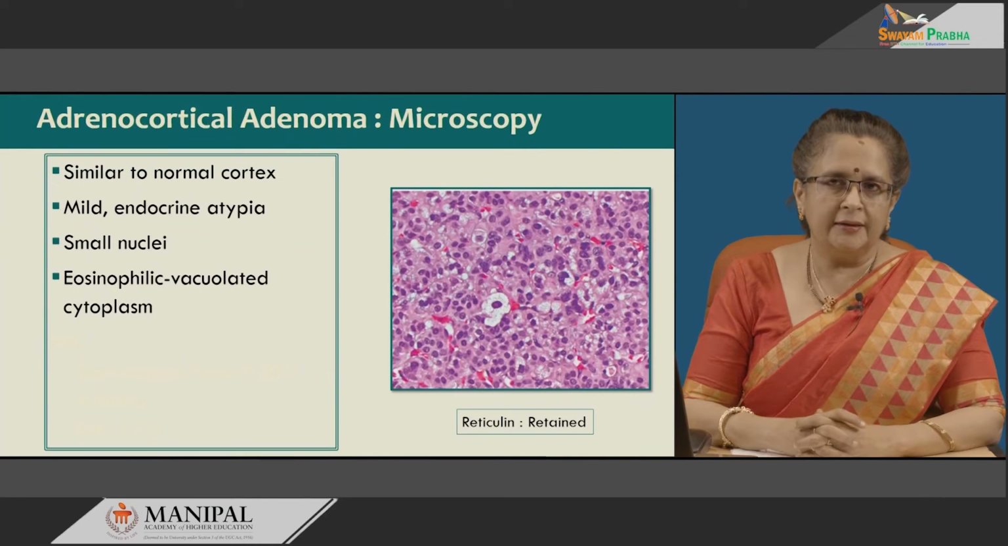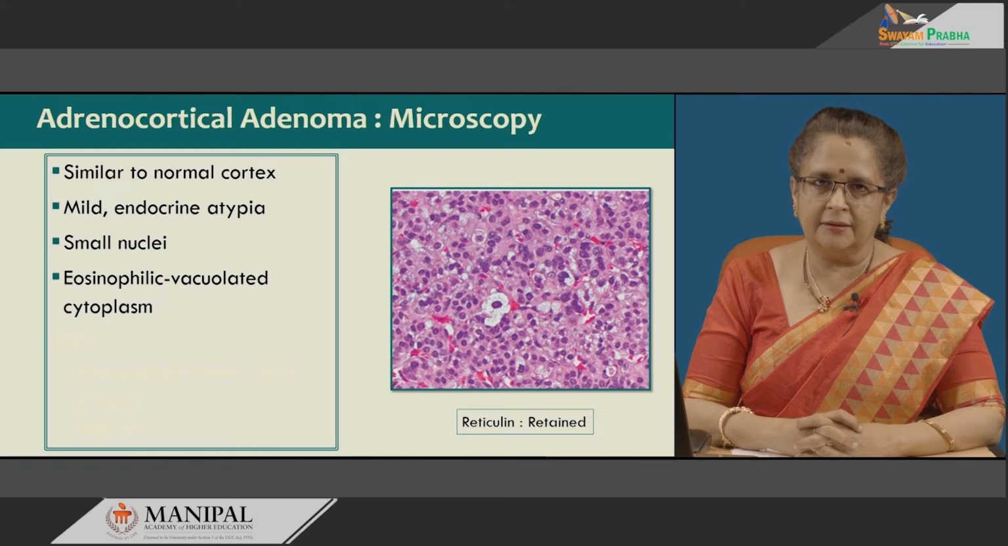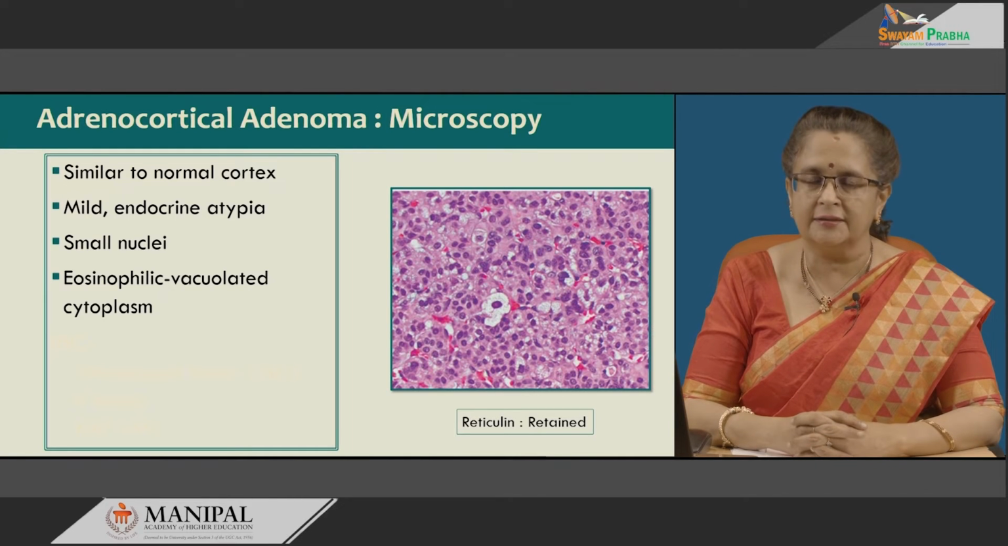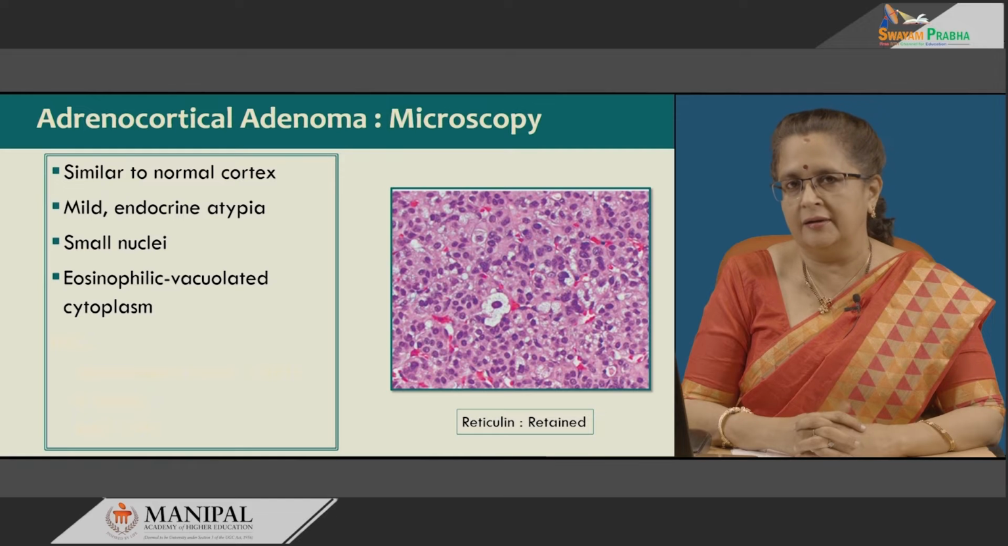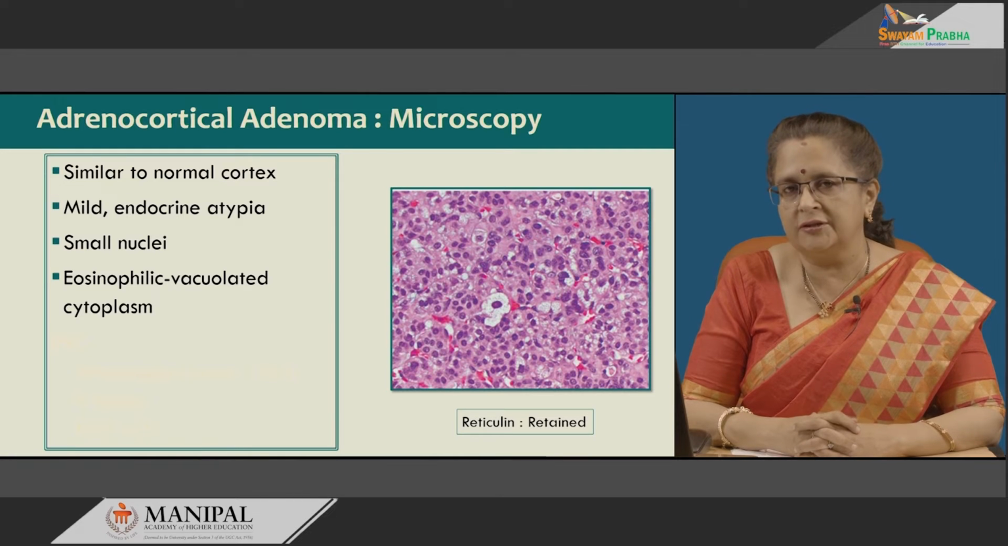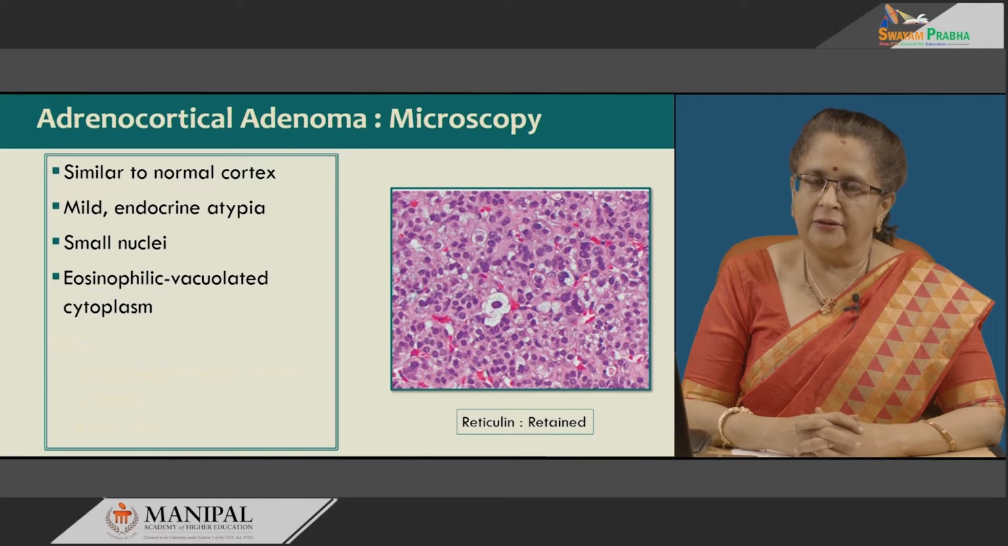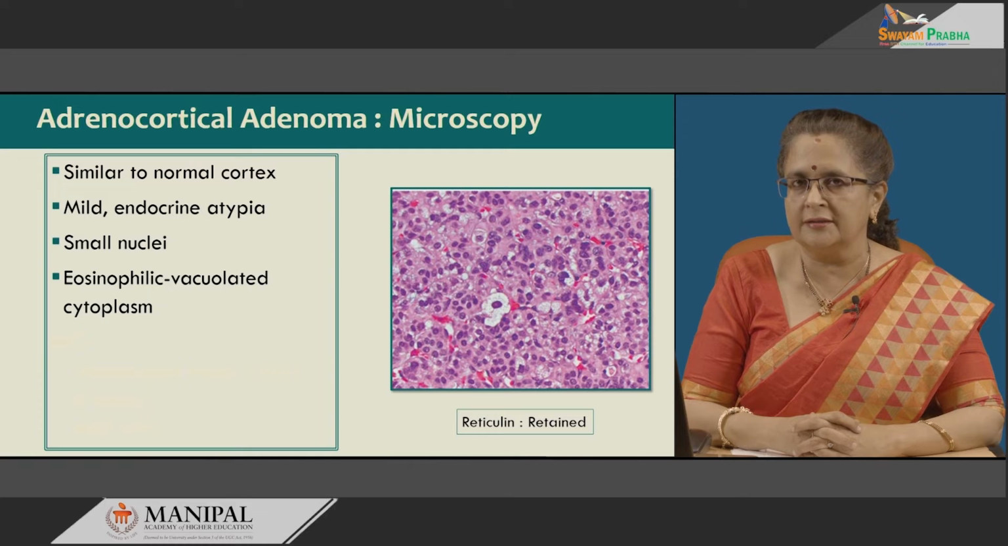So, microscopically adrenocortical adenomas comprise a cell population which is similar to that of the normal cortex, in that the cells have eosinophilic to vacuolated cytoplasm and a vesicular nucleus which is small and oval or round, and mild or minimal endocrine atypia may be there even in a benign lesion, that is even in an adenoma. So, it is not a feature of a purely malignant tumor or adrenocortical carcinoma alone.